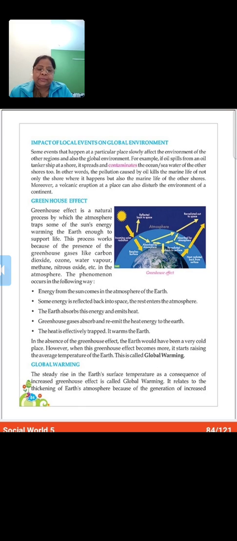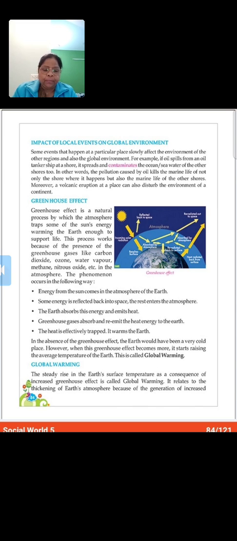So this layer, this atmosphere, is a thin layer or blanket of air that surrounds the earth's surface. Okay, and it protects us from the heat of the sun. Just like an umbrella, it works. This layer also protects the earth from the harmful radiation of the sun, but now this stable temperature is rising every year.